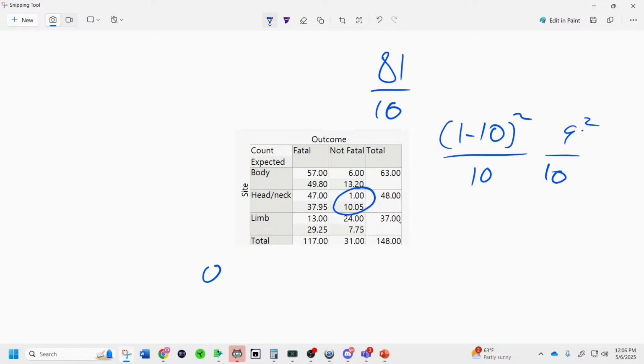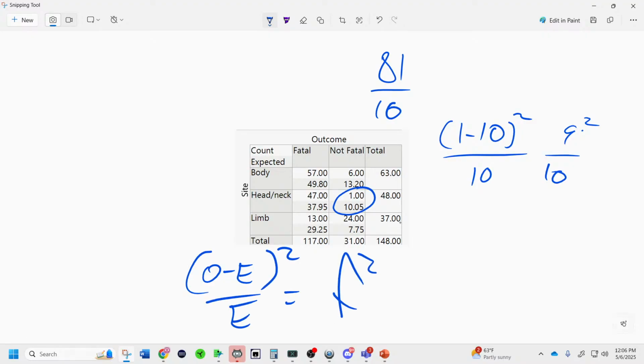And this is the observed minus the expected squared over the expected, and that is equal to a cell chi-squared. The observed being this value right here, the value you see. The expected being the value we'd expect by random chance, given the null is true, which is what we calculated earlier from row total times column total over grand total. And then you just solve out, square the difference.